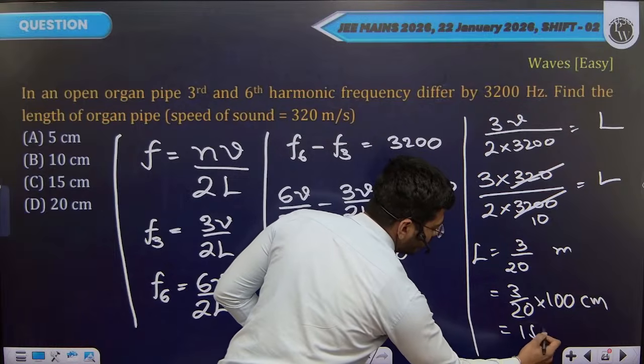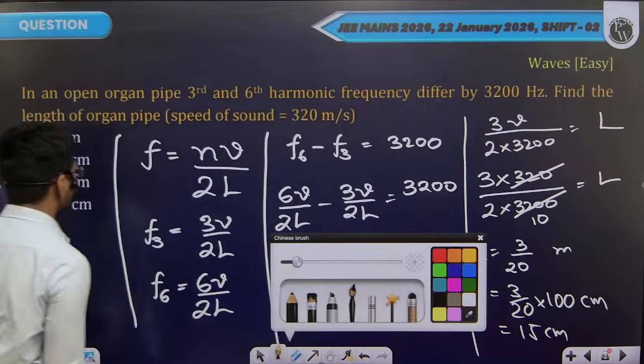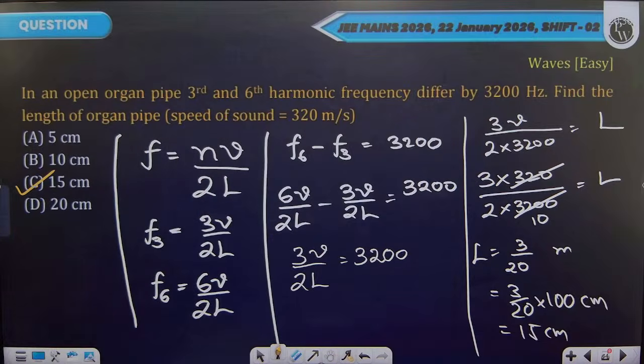Length of the tube will then be 15 centimeter. This will match our option C. Option C will be the correct answer. Let's head over to the next question.